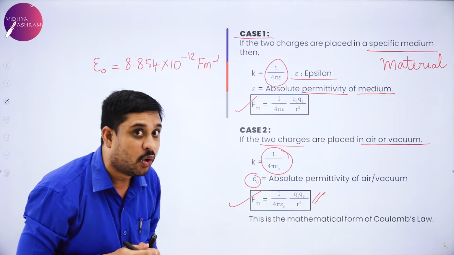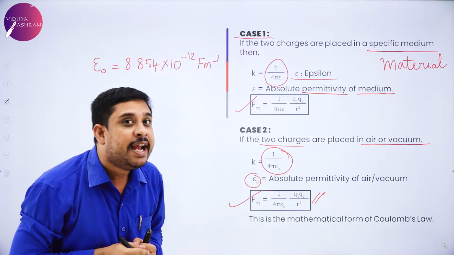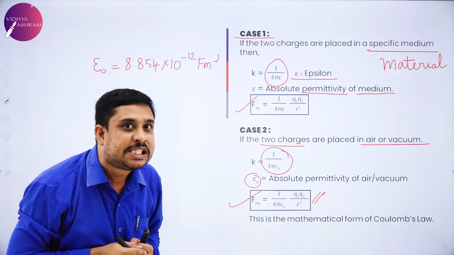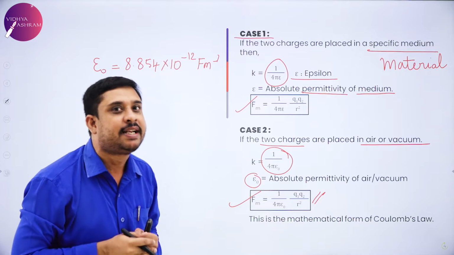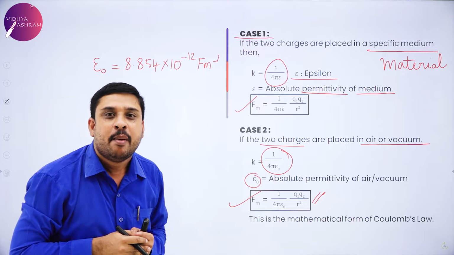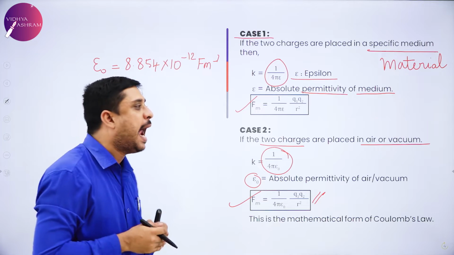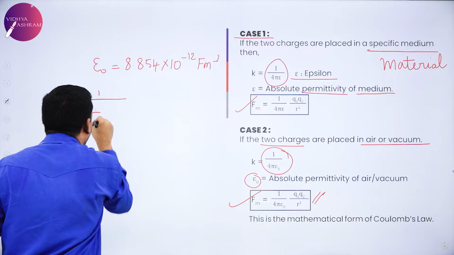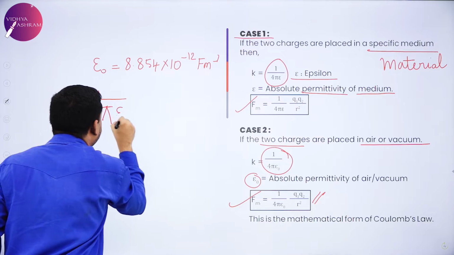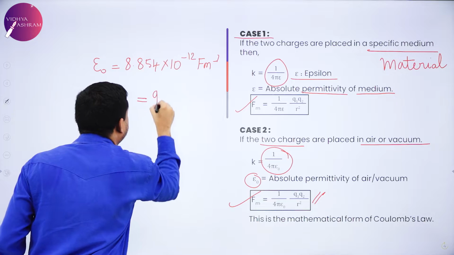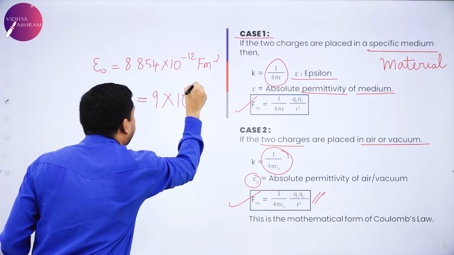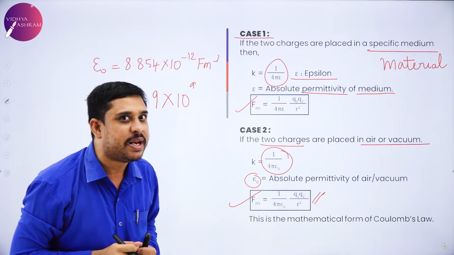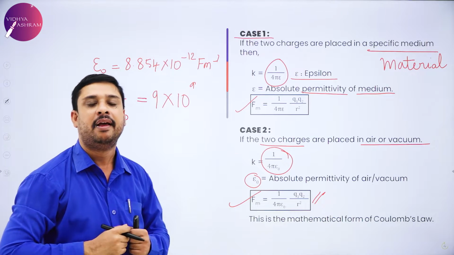Sometimes you need to know 8.854 into 10 power minus 12, and the unit is farad per meter. And on substituting, 1 by 4 pi epsilon naught is treated to be nearly 9 into 10 power 9. Again, for numericals, very important.